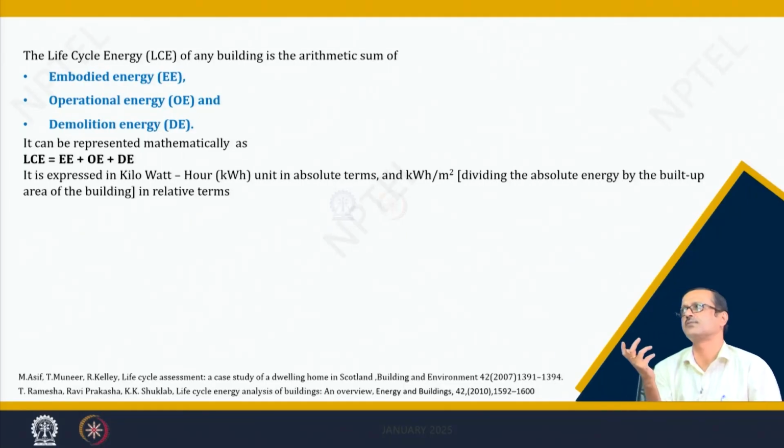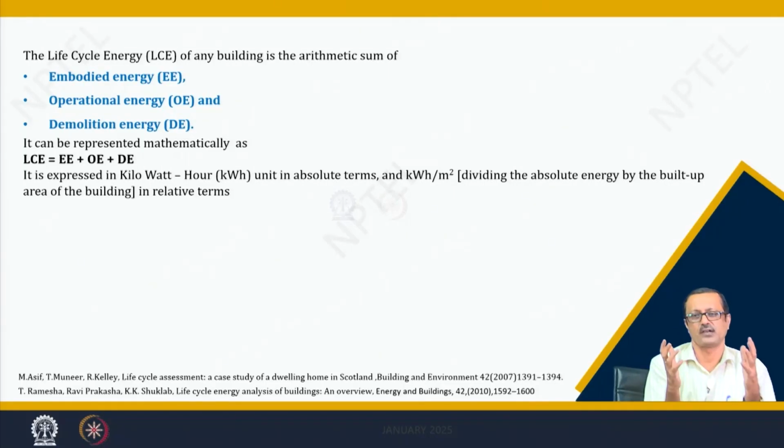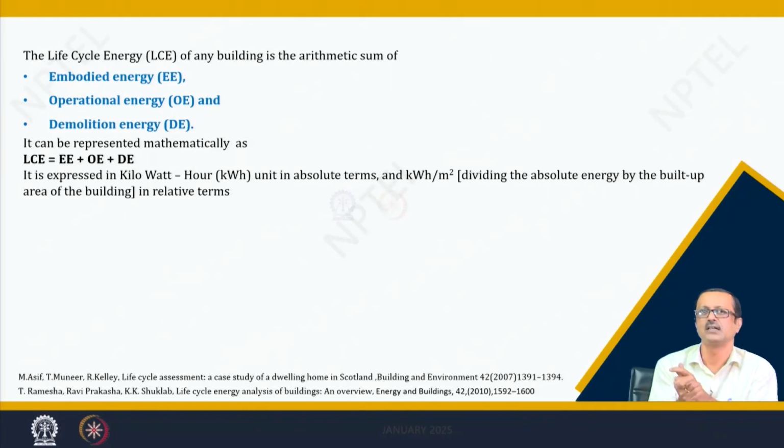If you divide that huge energy value in kilowatt hours by the built-up area of the building, it gives you kilowatt hour per square meter, and that is in relative terms. Absolute terms are the kilowatt hours. If I divide by the square foot or square meter built-up area, it will be relative terms.